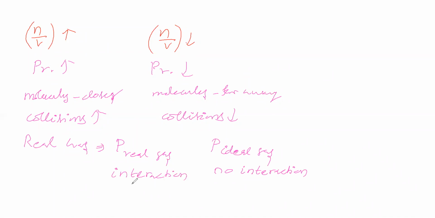Since interaction is there, one gas molecule will affect the movement of another gas molecule. In an ideal gas, since no interaction is there, one gas molecule will not affect another gas molecule regarding its motion. What is the difference you see here? No interaction. Suppose we have taken one molecule and another molecule.